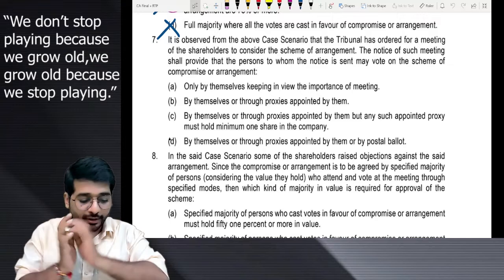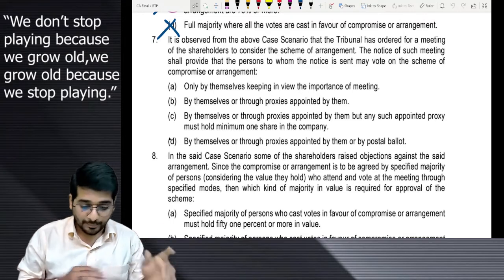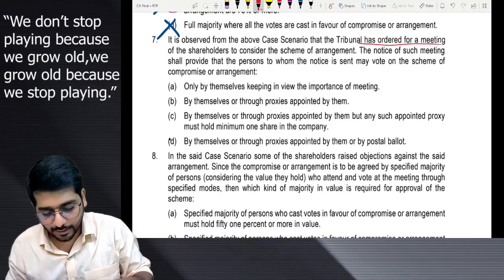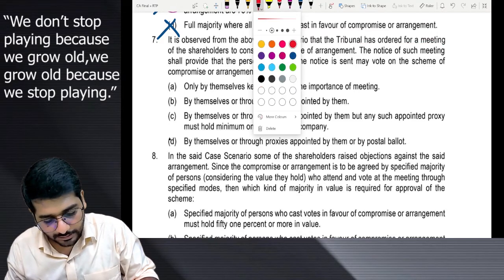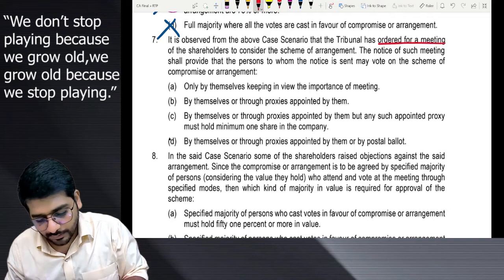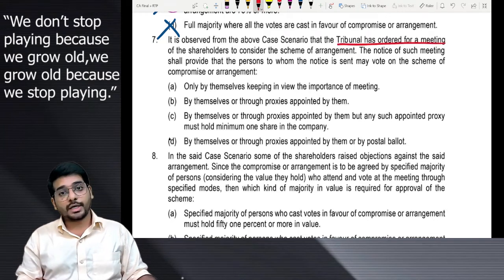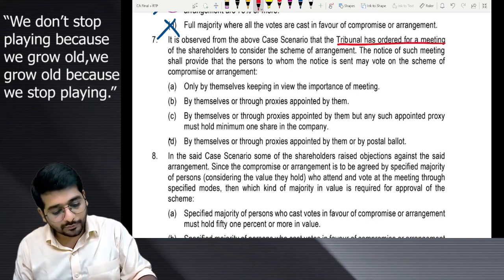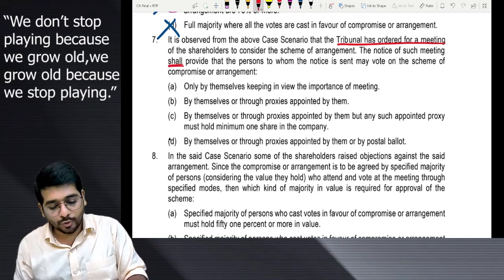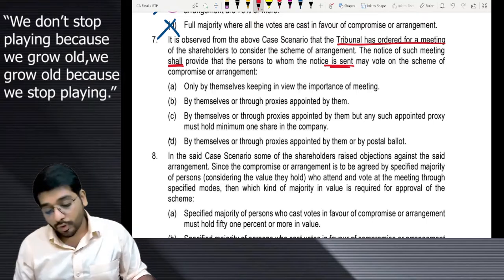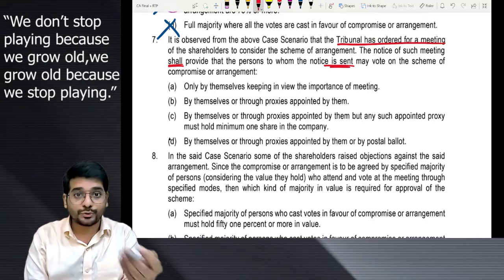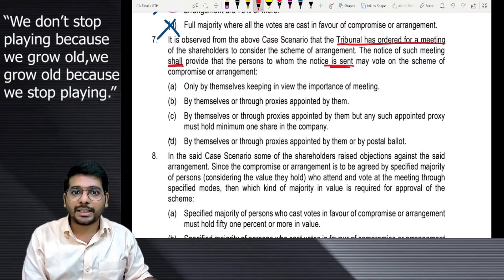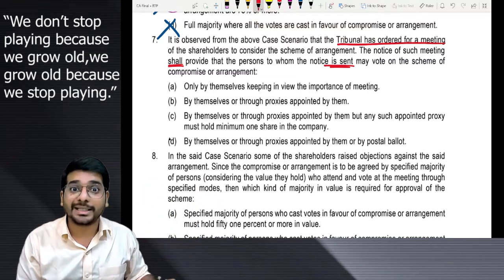Let's do it. It is observed from the above case scenario that the tribunal has ordered a meeting. Of course, sir, I know that tribunal has ordered a meeting. Wait, let me just increase the size. Yeah. We know that tribunal has ordered a meeting of the shareholders to consider the scheme of arrangement, right? The notice of such meeting shall provide that the persons to whom the notice is to be sent, correct, may vote at the meeting. Yes, the notice has to include that the persons who are eligible to attend and vote at the meeting shall come at the meeting, vote at the meeting in person.